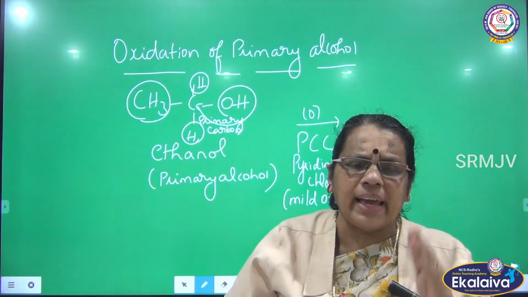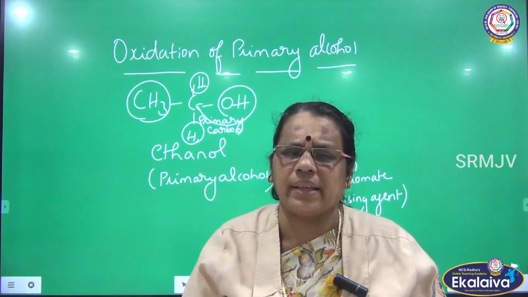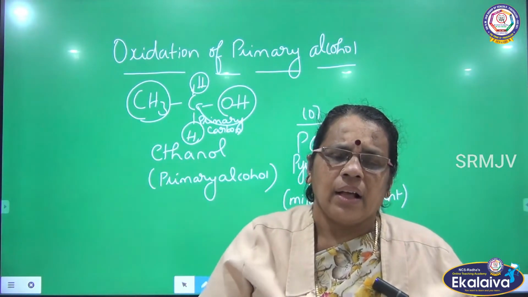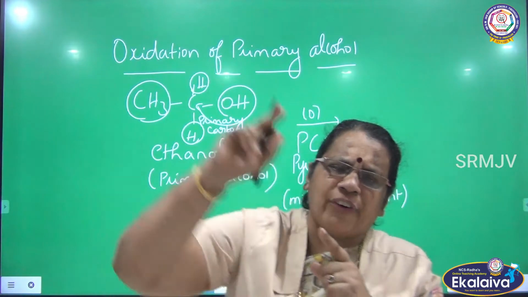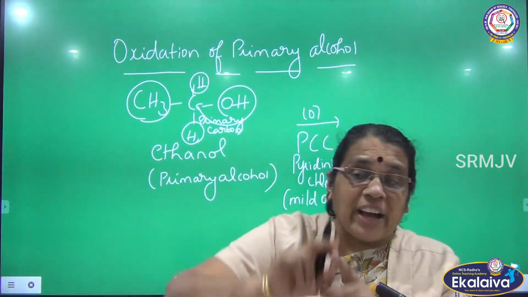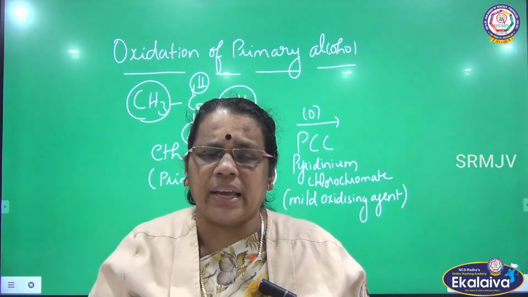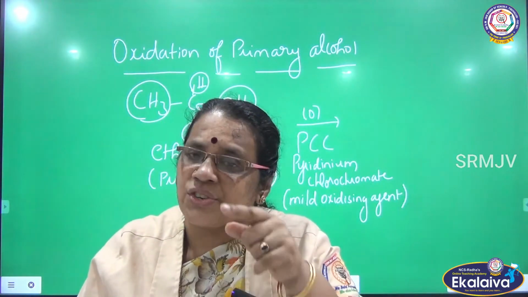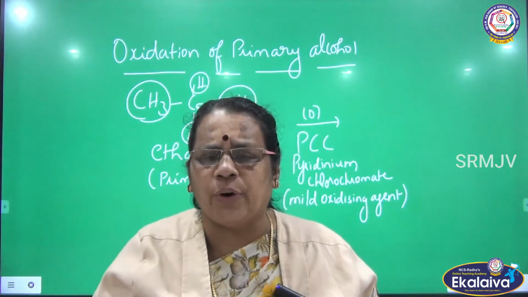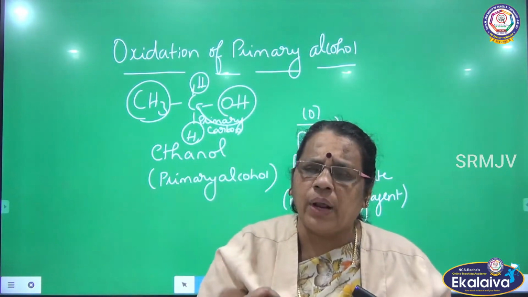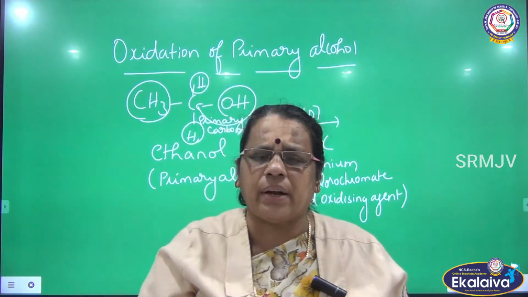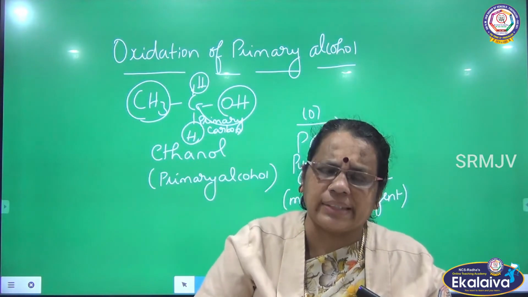So I cannot use strong oxidizing agents. If I use a strong oxidizing agent, the reaction will move further and you will get carboxylic acids. Alkaline KMnO4, acidified KMnO4, alkaline potassium dichromate, acidified potassium dichromate, all these are powerful oxidizing agents.